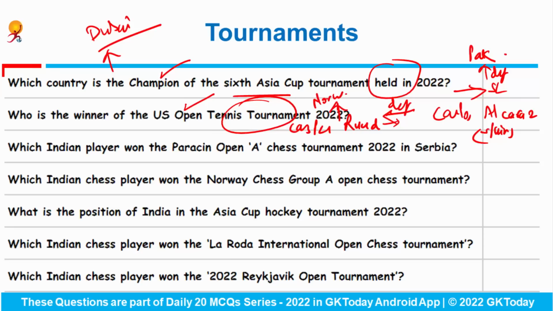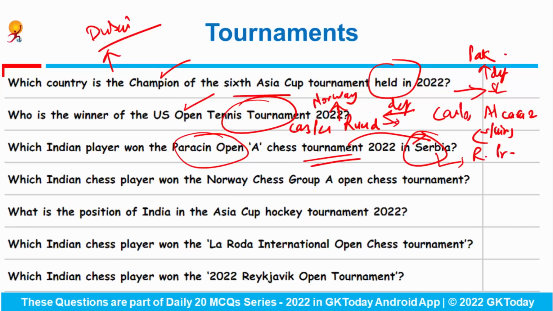and Casper Ruud is from Norway. Which Indian player won the Parisian Open A Chess Tournament 2022 in Serbia? First of all, the venue is important. This tournament was conducted in Serbia, and who is the winner? R. Praggnanandhaa.